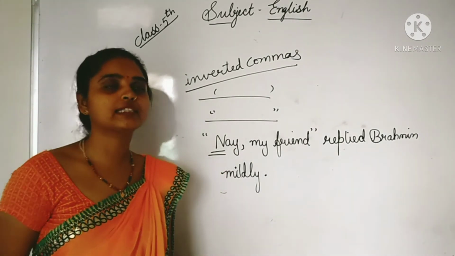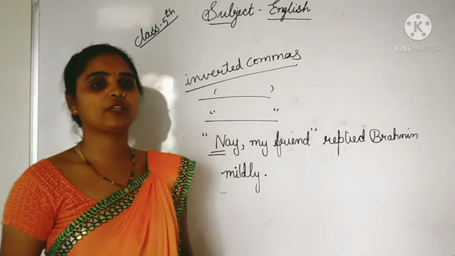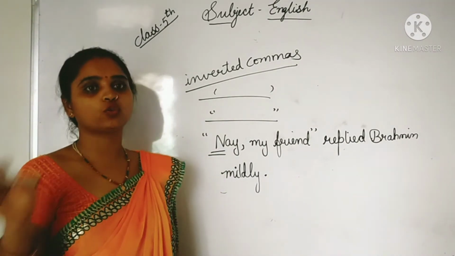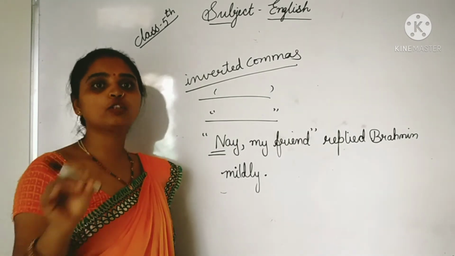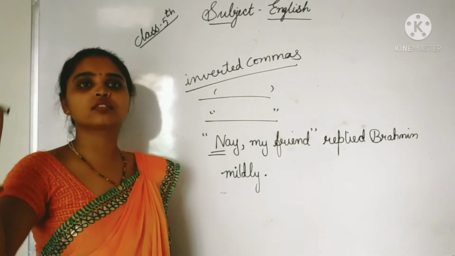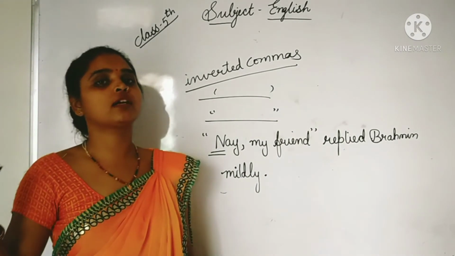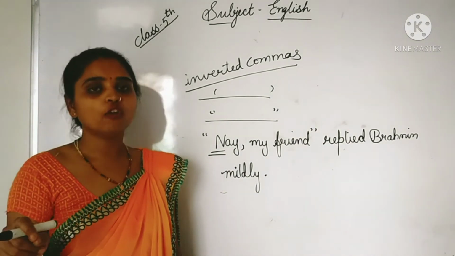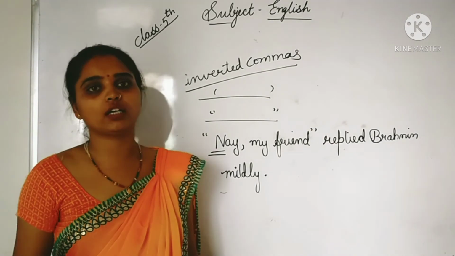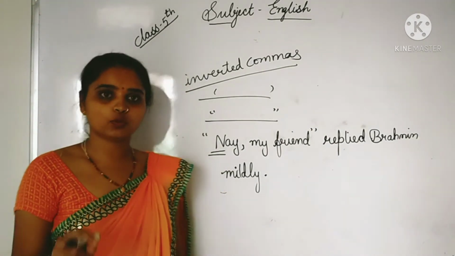For example, he said, "I don't care." So he said, meaning he said I don't care. So here I don't care is a dialogue. Before the I we will start the inverted comma, and at the completion of the sentence we will put the full stop and then we will close with the inverted commas. Okay, I hope students you have understood.